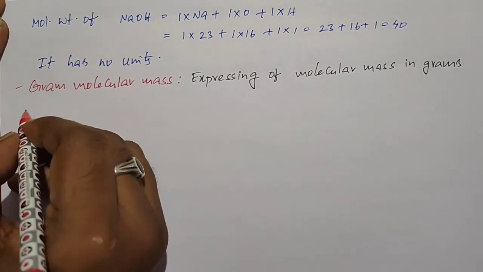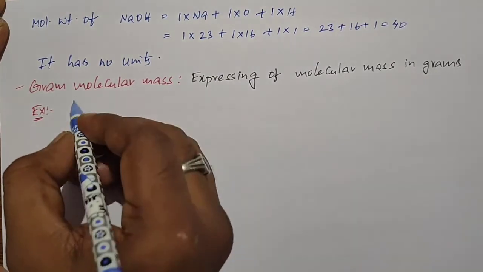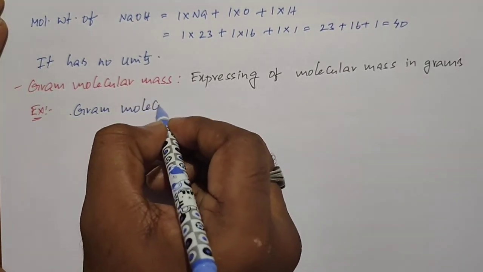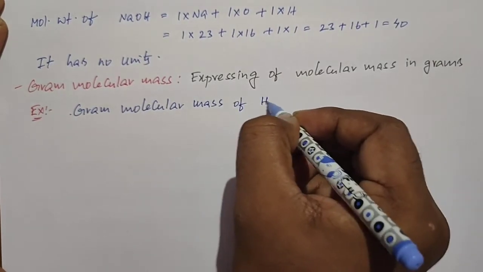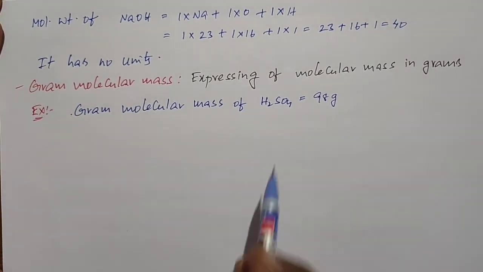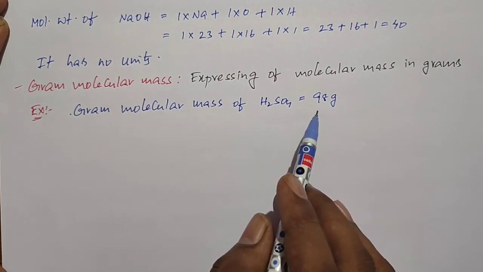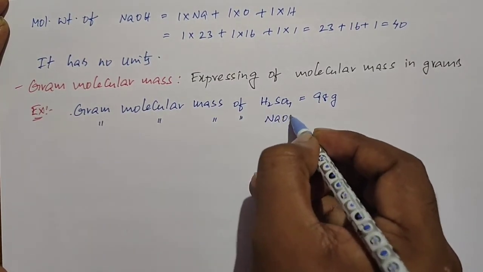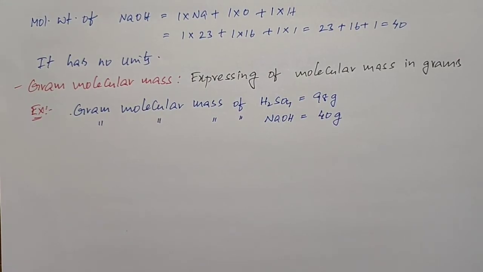So here I give two examples for your better understanding. In previous we found the molecular weight of H2SO4. Gram molecular mass of H2SO4 is equal to 98 grams. Molecular mass of H2SO4 is equal to 98. Gram molecular mass of H2SO4 is equal to 98 grams. At the same time, gram molecular mass of NaOH is equal to 40 grams. So this is about the gram molecular mass.